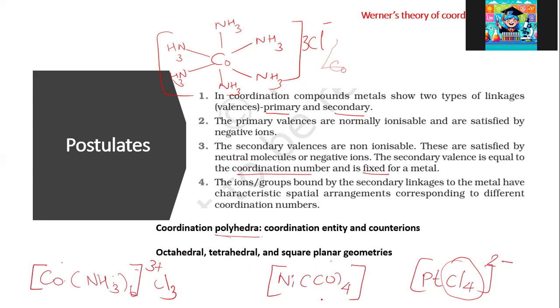And there's another geometry, tetrahedral geometry. An example for such a complex is nickel carbonyl. In this structure, nickel is here, and the carbonyl groups are attached to the corners of a tetrahedron. Then there is square planar geometry, that is for this complex PtCl4 2 minus. Here, the Cl minus ions are attached to four corners of a square that is in the plane. So the type of spatial arrangement and the number of groups attached will be specific for each metal.